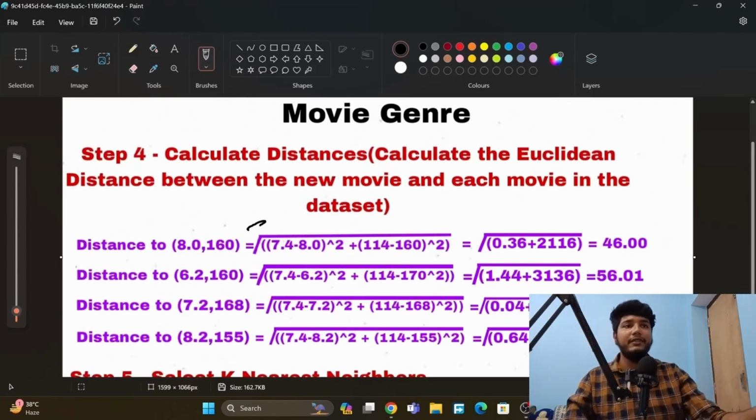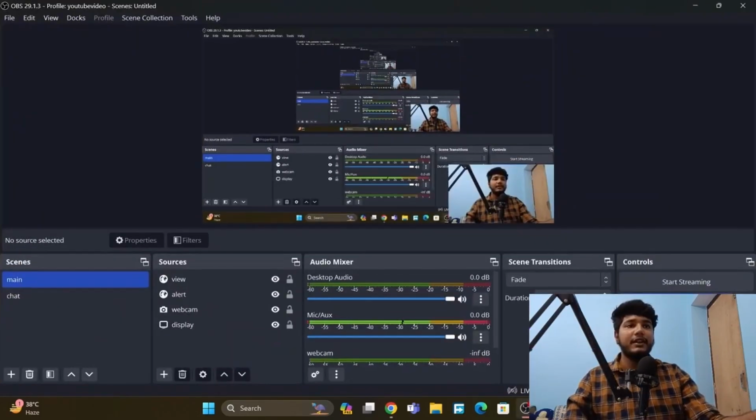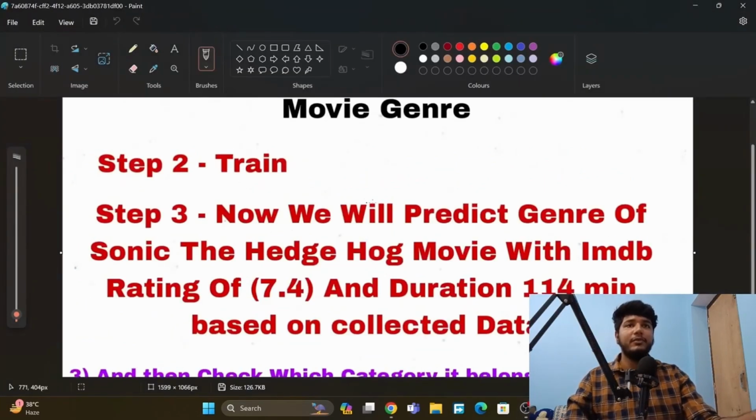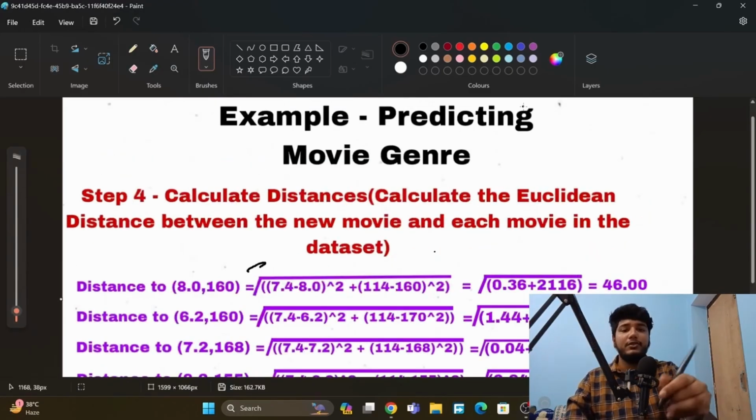So here we have that collected data. The Hedgehog movie with an IMDb rating of 7.4 and a duration of 114 minutes. Okay, so here our X1 will be 7.4 and Y1 will be 114. So that method we will use here.